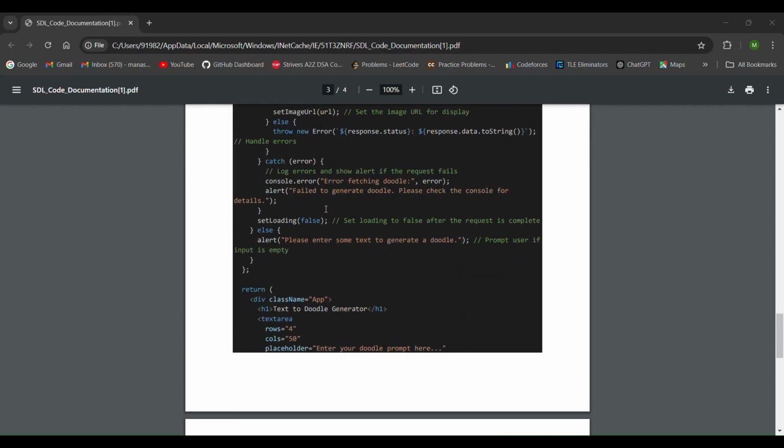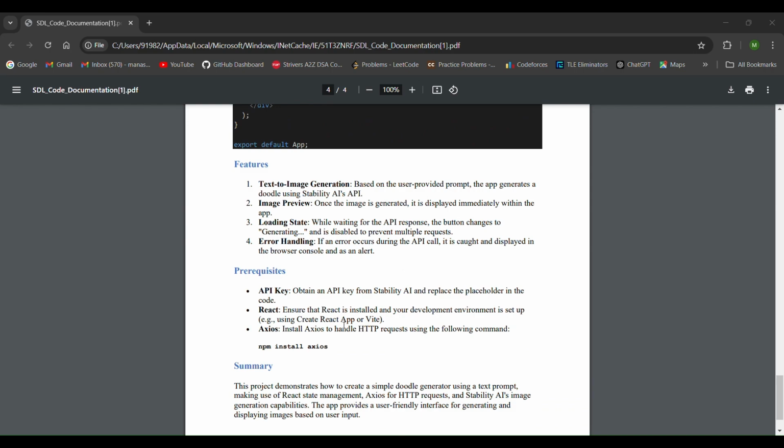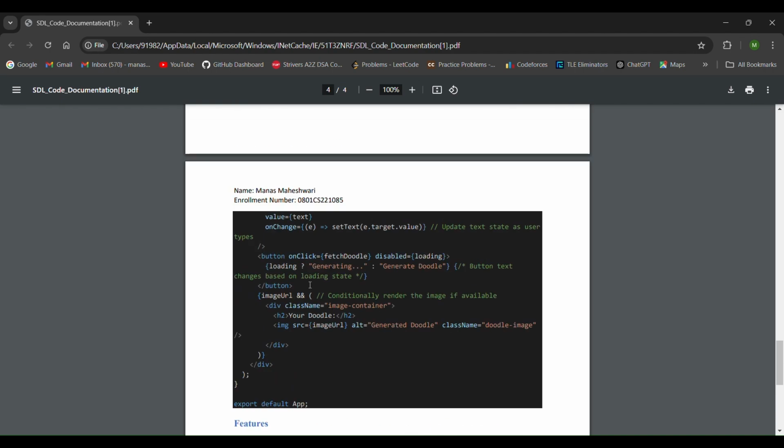So, if you want to install Axios to handle the HTTP requests, you can use this command: npm install axios. It's just a one line command. So yeah, it's easy. Now next I used Stability AI API.